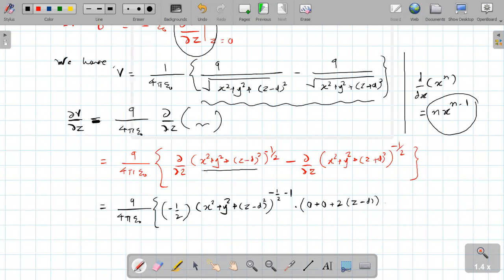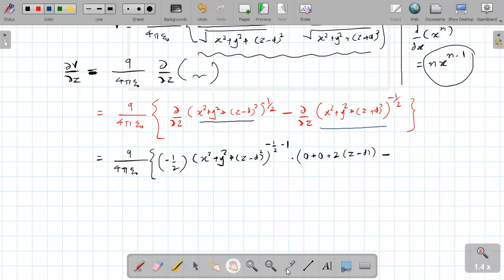Nice. And therefore, I will write again a minus sign, and again use a different color. Dear student, I will find the derivative of the second term. So the derivative of this term: minus half into x square plus y square plus z plus d square raised to minus half minus 1, into again the derivative of this bracket.